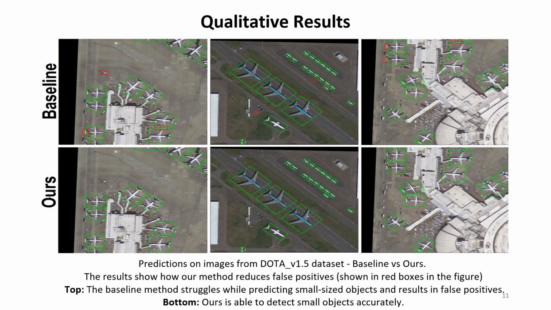This image shows how our model reduces the false positives on images of DOTAv1.5 dataset. Top row shows that the baseline struggles while predicting small objects and results in false positives as shown in the red boxes, whereas the bottom row shows how our model is able to detect small objects accurately because of our effective loss reweighing strategy.